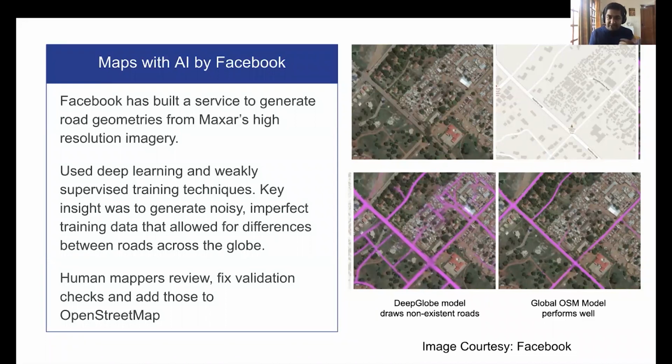And at the bottom left, you can see the model that was built locally, and when you try to apply it to different parts, it doesn't work well. It identifies a lot of roads which are not really roads. So what they did was they intentionally made the training data noisy and imperfect. And the model learned to figure out what the general pattern of a road looks like. And that resulted in a much better model, which you can see on the bottom right, which identifies the road correctly. So all of this extracted data is available in OpenStreetMap. Human mappers can view it, validate it, and add it to the map.